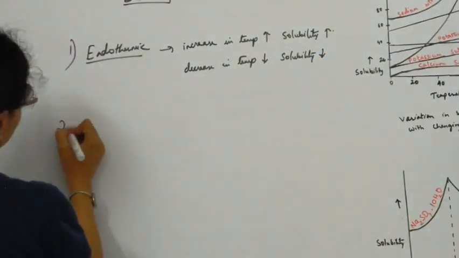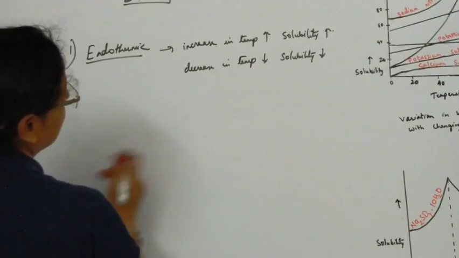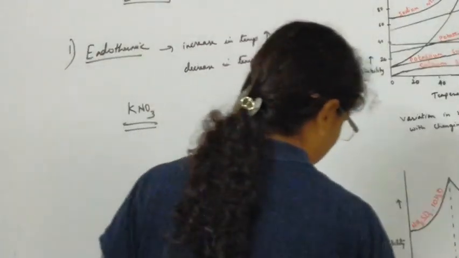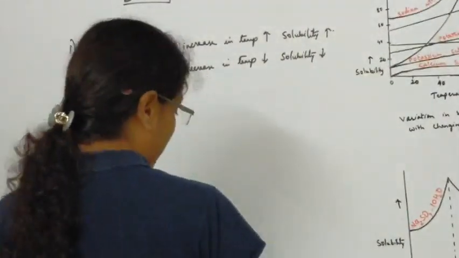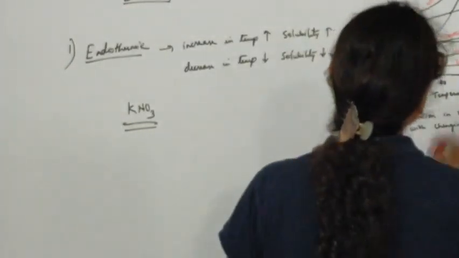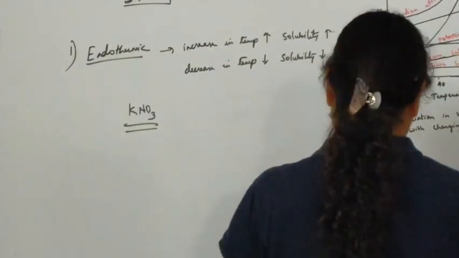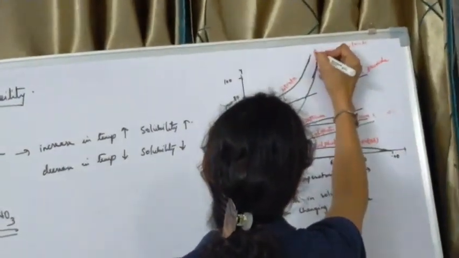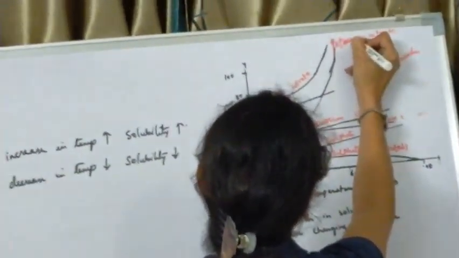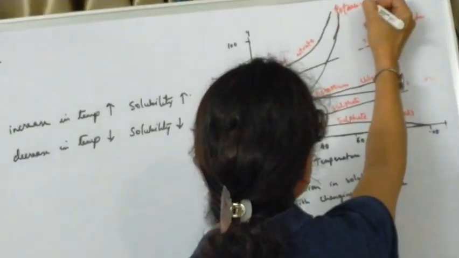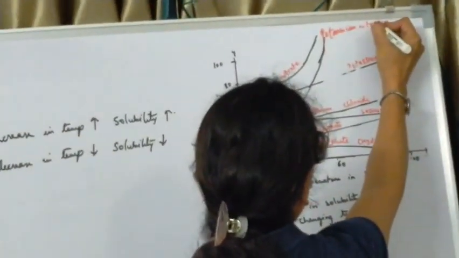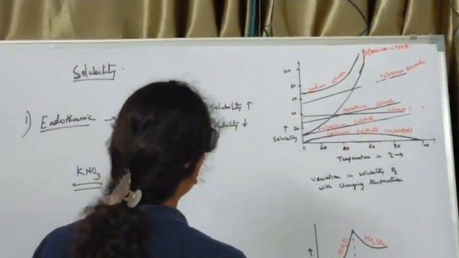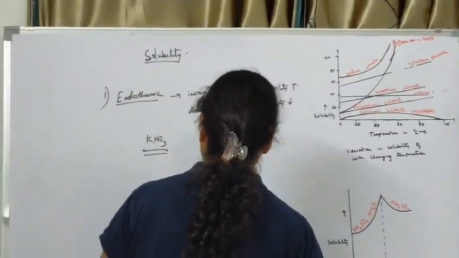Okay, I'll give you an example, that is potassium nitrate, KNO3. We find that the solubility increases with the increase in temperature. Here it is potassium nitrate, and you can see that with the increase in temperature, its solubility increases. Solubility increases with increase in temperature, and solubility decreases with decrease in temperature.